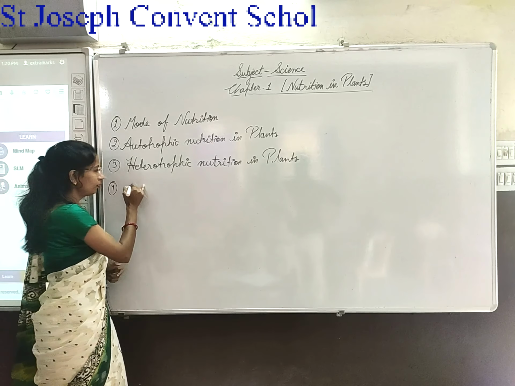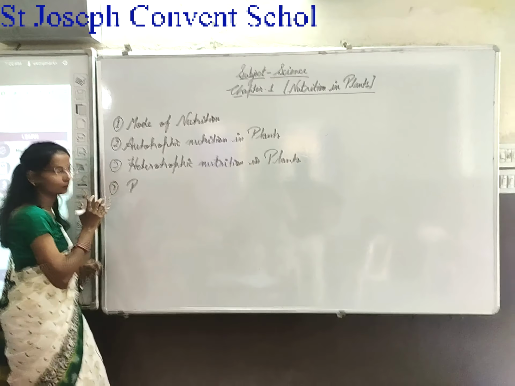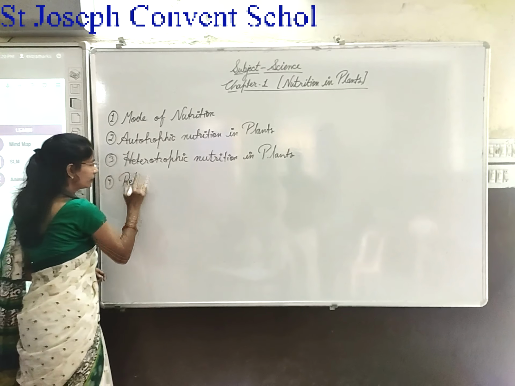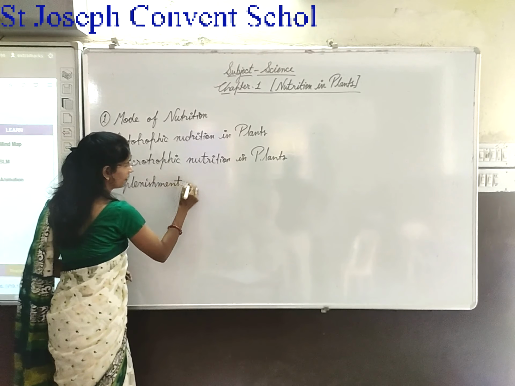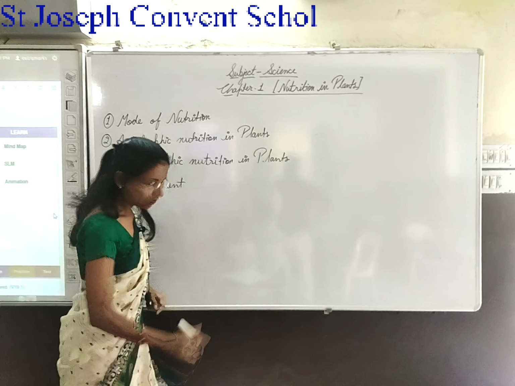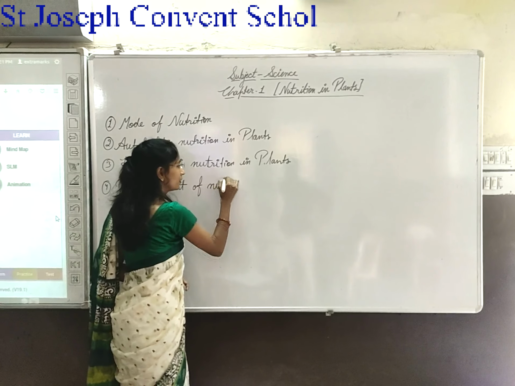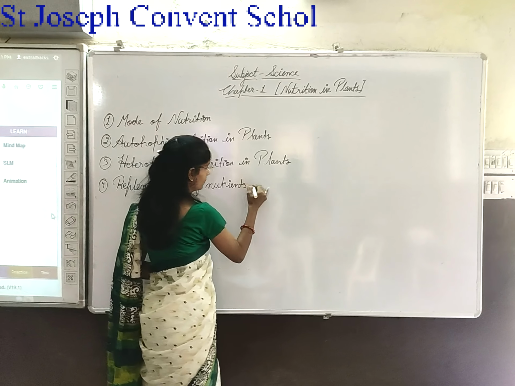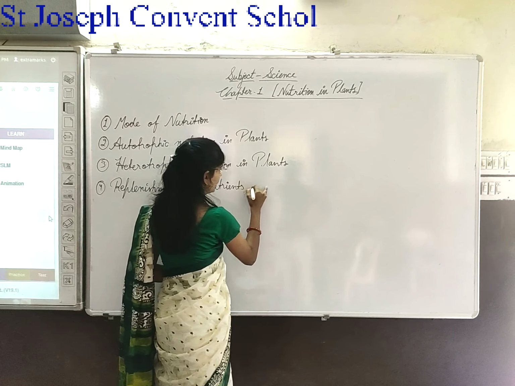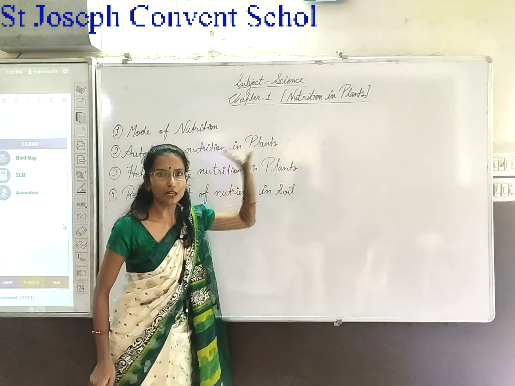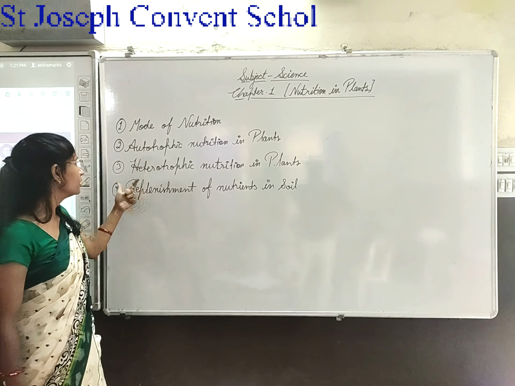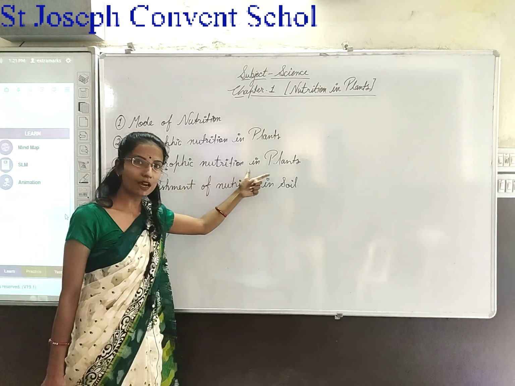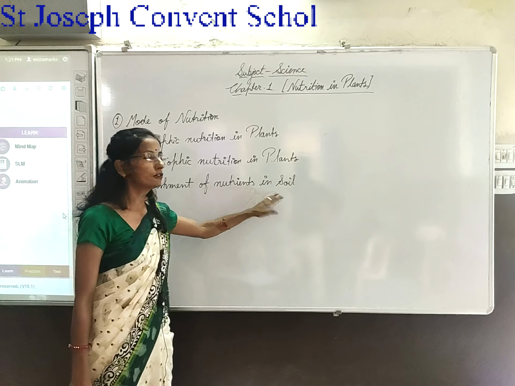Replenishment of nutrients in soil. So these are the 4 parts of chapter 1, nutrition in plants. First of all, mode of nutrition. Second one is autotrophic nutrition in plants. Third one is heterotrophic nutrition in plants. Fourth, replenishment of nutrients in soil.